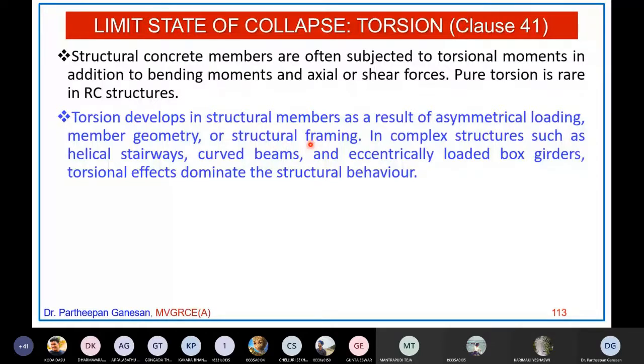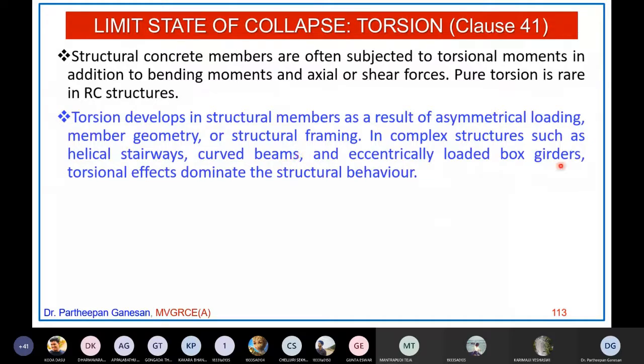So in complex structures such as helical stairways and curved beams, for example, at the entrance of our civil department, you have a quarter curved beam wherein civil engineering is inscribed. That is a curved beam. Whenever you have a curved beam, there also you can expect torsion in that element.